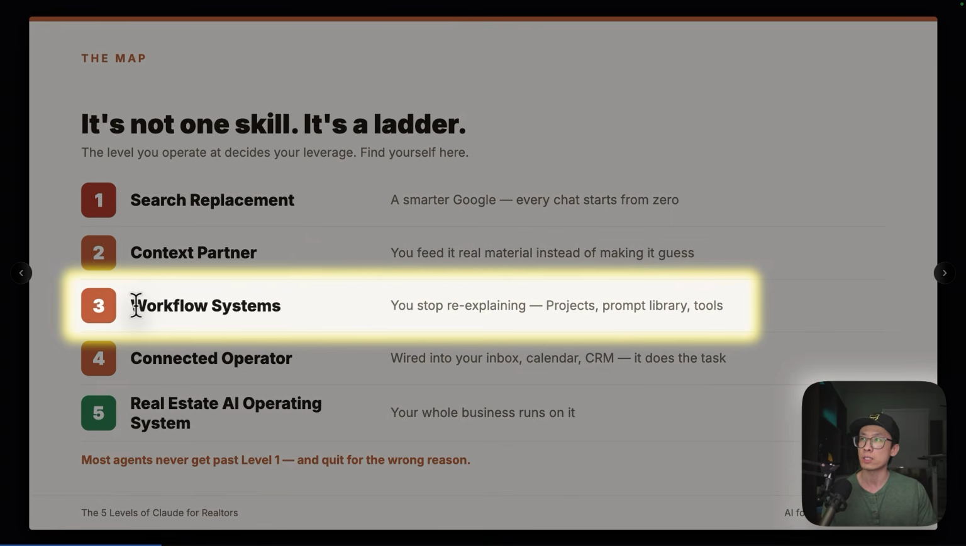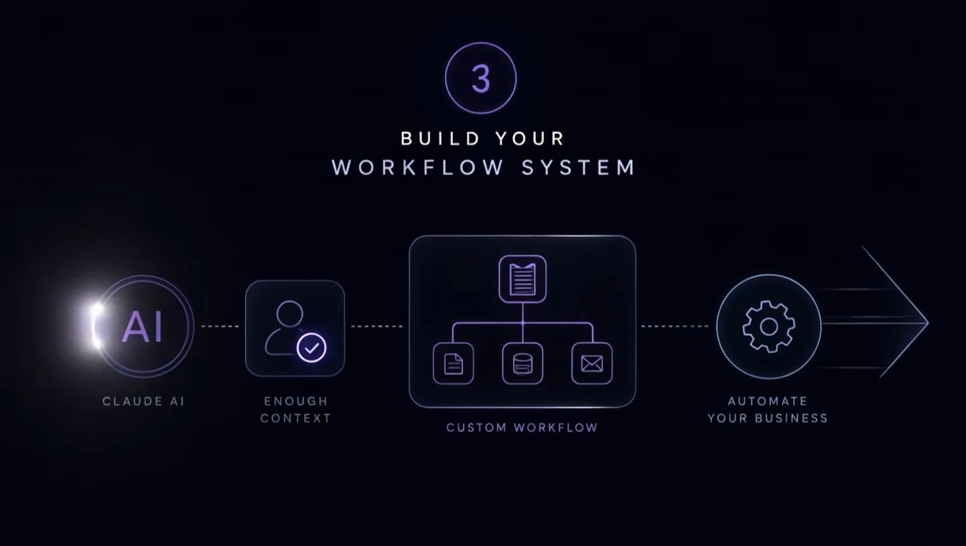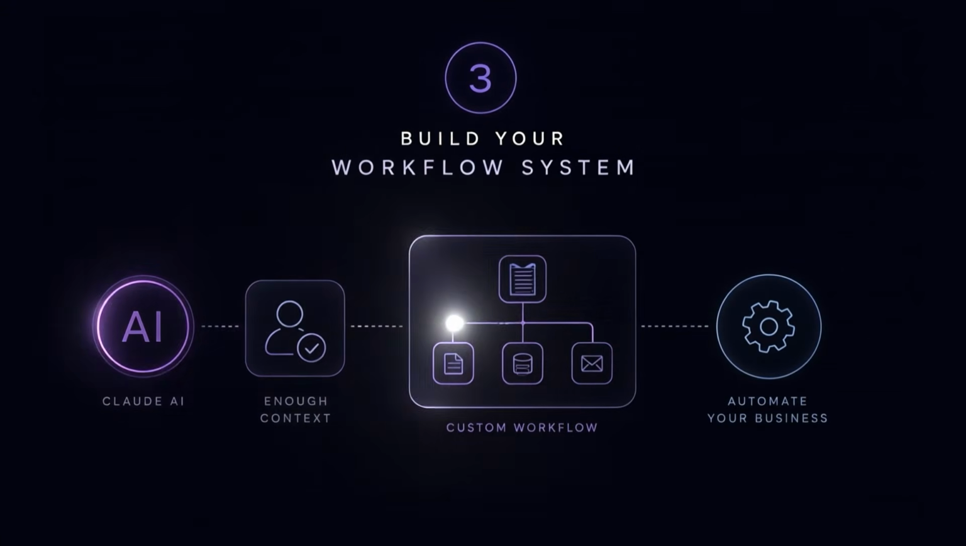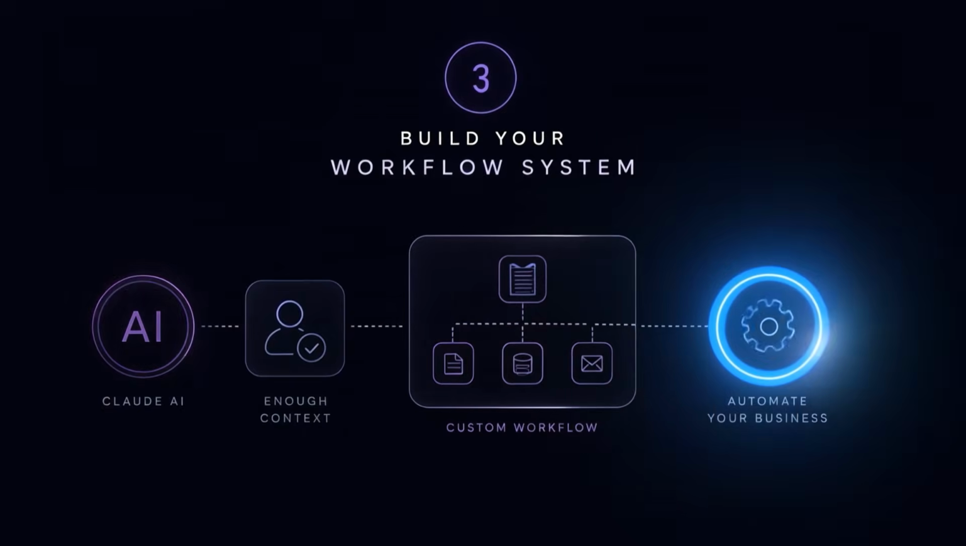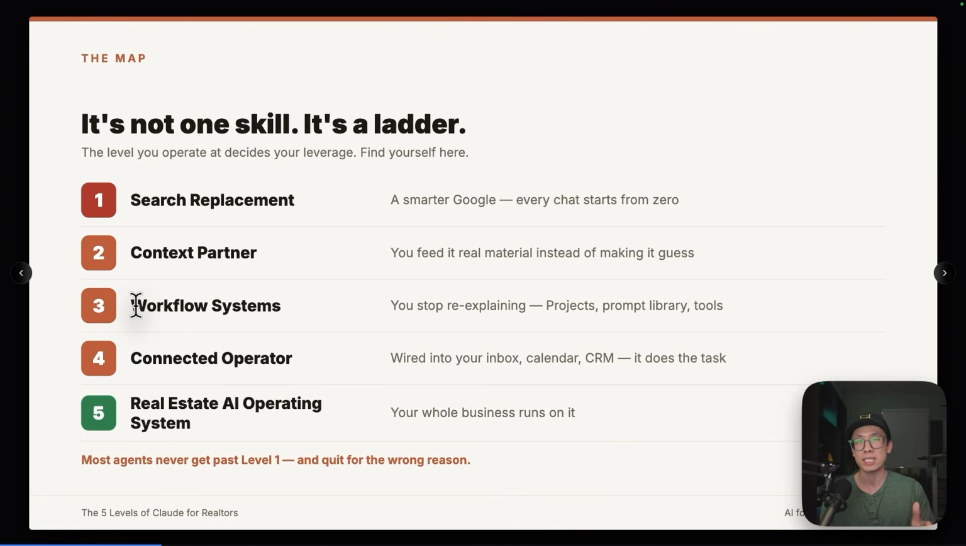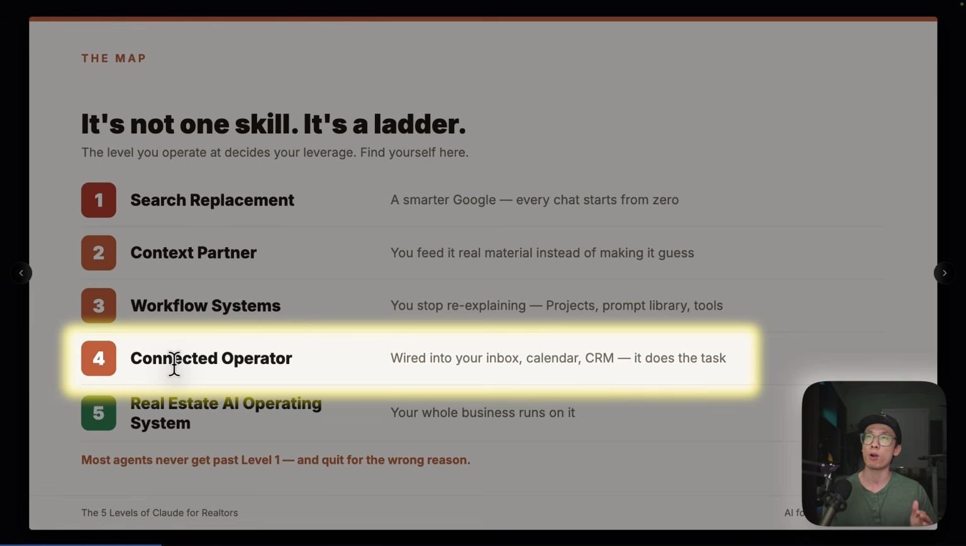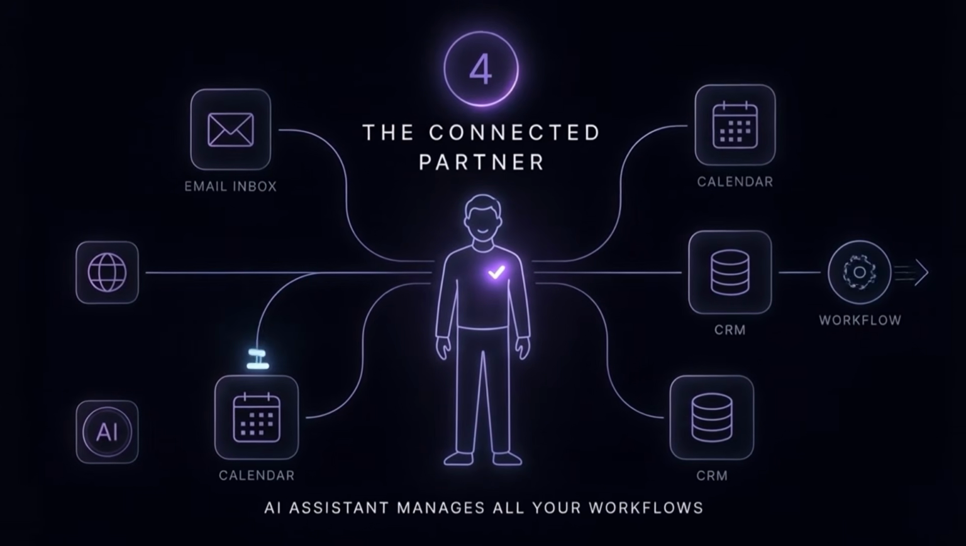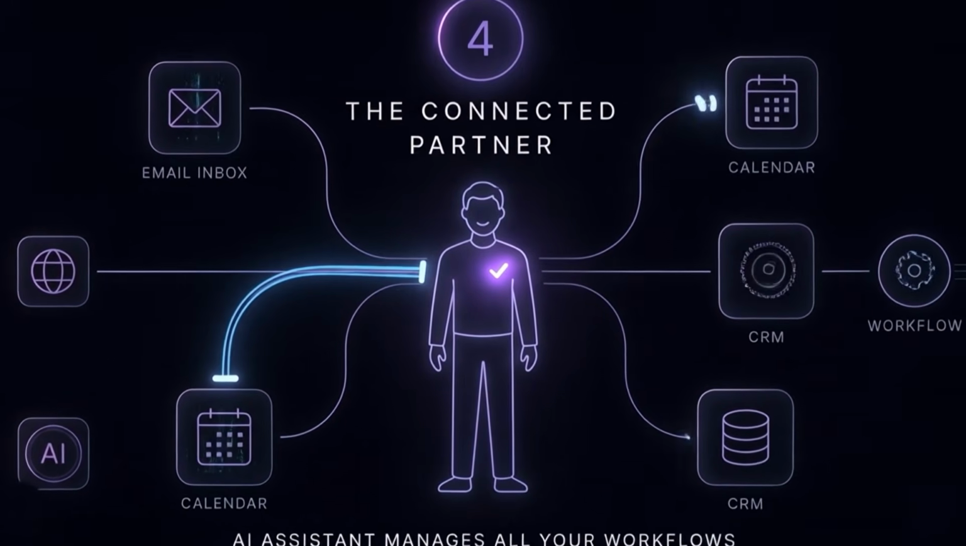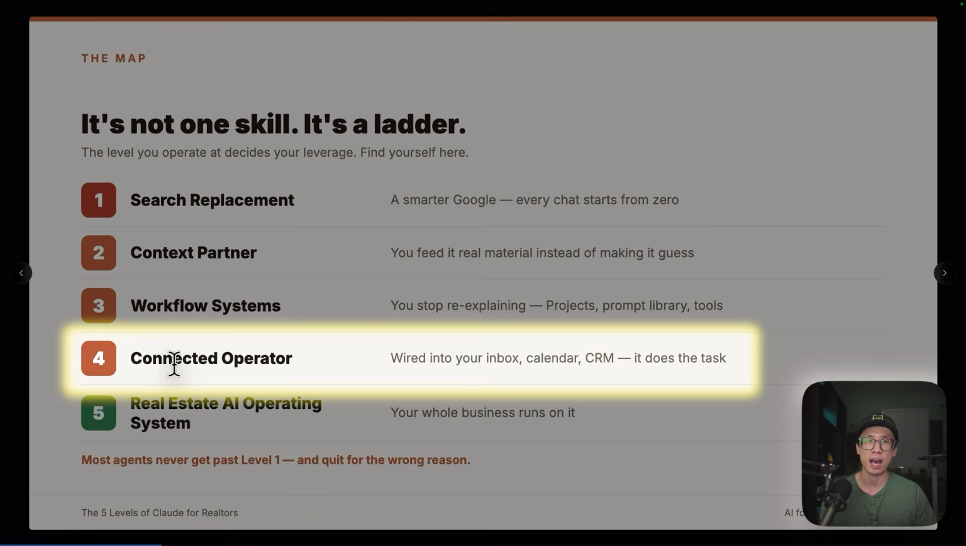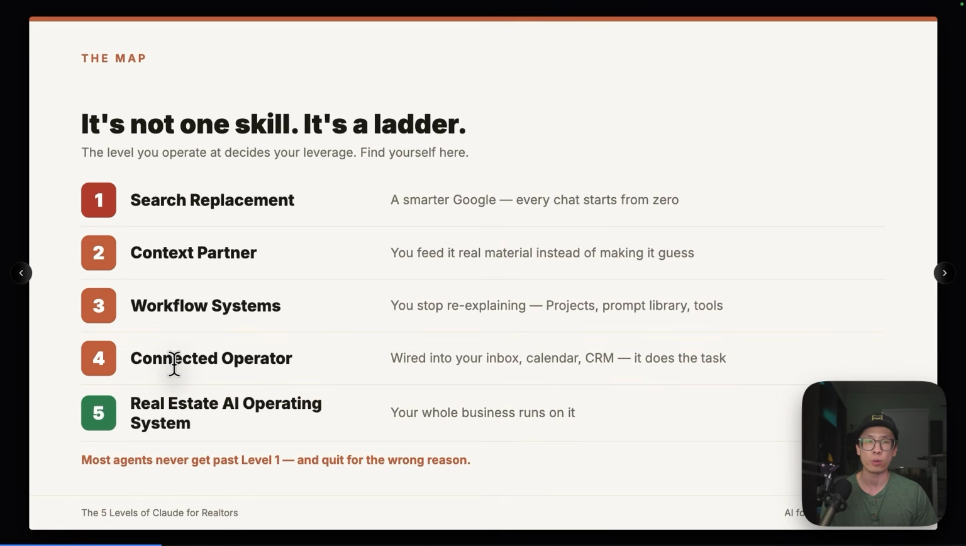The third level is building your own workflow system. You stop explaining to Claude what you want to do and who you are. Claude has enough context, and then you've already built some custom workflow that's going to automate parts of your business. The fourth one is your connected partner. It's wired to everything like your email inbox, your calendar, your CRM, basically serving as your AI assistant and managing all the workflow for you.